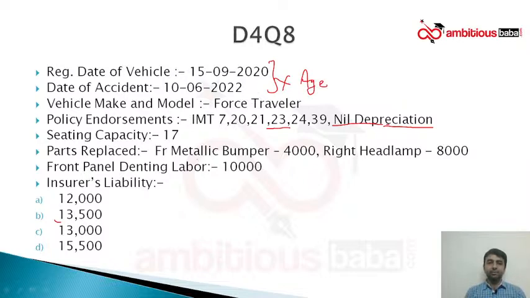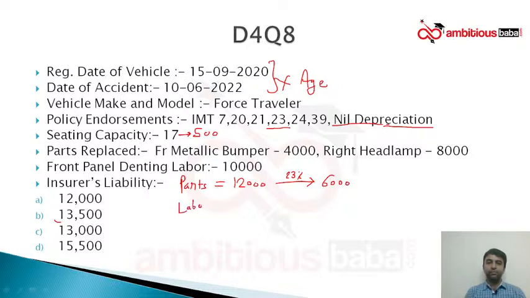Rest all things will be same. Coming to the seating capacity, excess will be 500 rupees. Now let us start calculating. The parts total is bumper 4,000 plus headlamp 8,000, parts total will be 12,000 rupees. IMT deduction, I am repeating the word IMT deduction, not depreciation. IMT 23% deduction will make this 6,000 rupees.